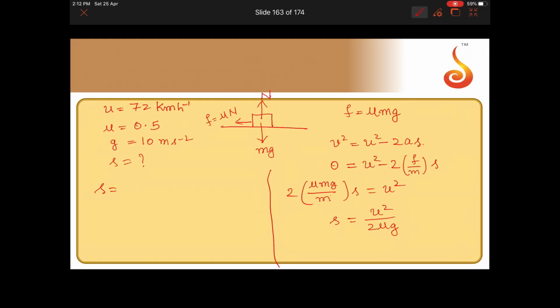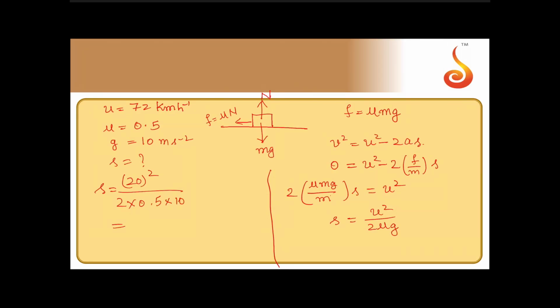So now substitute and simplify. Stopping distance s is equal to, 72 km/h means it is 20 meter per second, so it is 20 square divided by 2 into 0.5 into 10. So that will be 400 divided by 10. That's 40 meters.